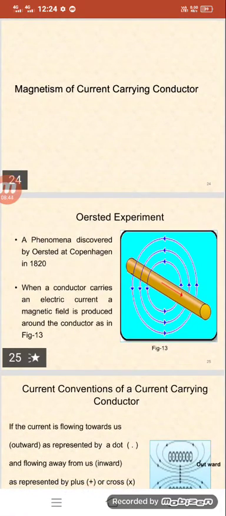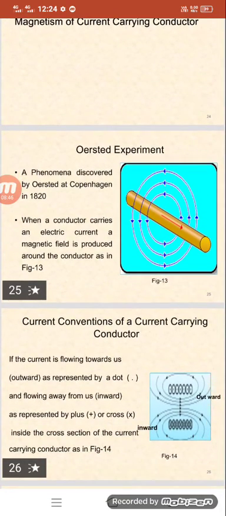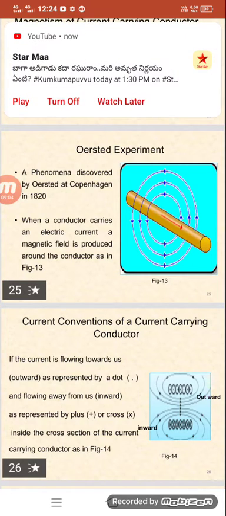Now, current conventions of a current carrying conductor. Suppose the current is flowing outward, towards us, coming out from the conductor. We indicate it by a dot.